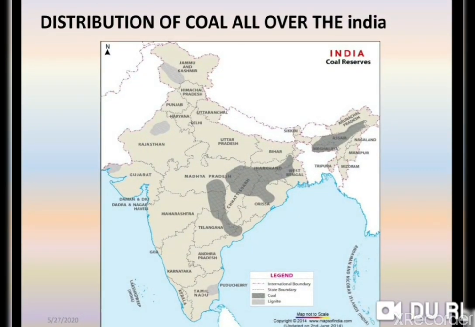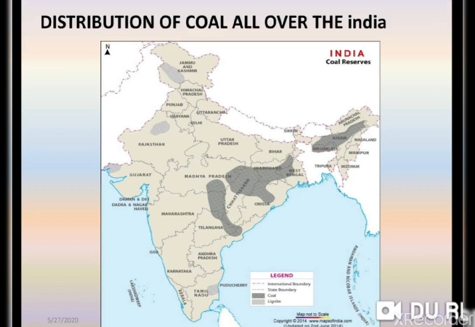Now here is the distribution of coal all over India. Here you can see, children, this dark black area where coal is found in nature, deep inside the earth. Generally you have seen the old coal mines are also found in this area. So these are the portions of the coal reservoir in India.